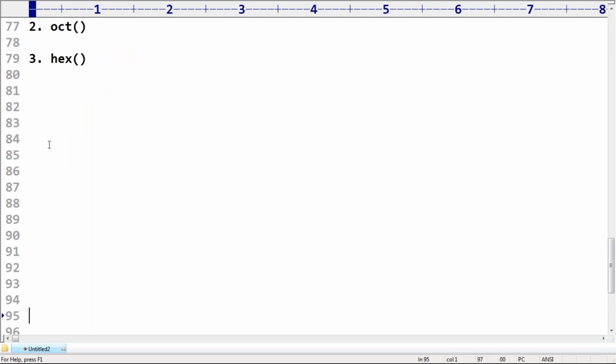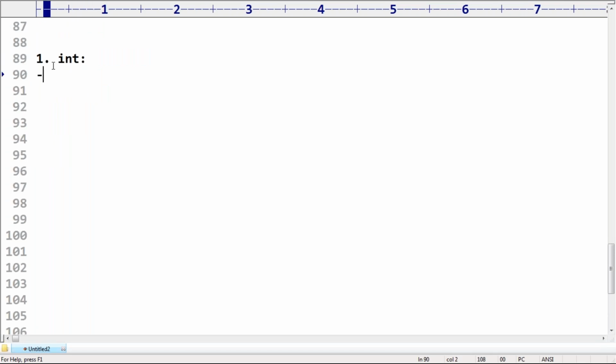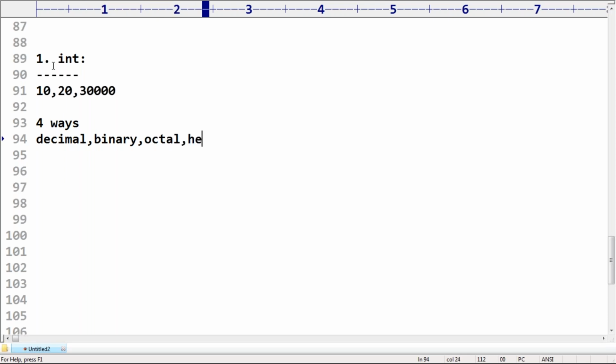All of this is nothing but the int data type. Int data type means numbers without a decimal point. These numbers are by default considered as integral values. Next, how many ways can we specify an int value? There are 4 ways available: decimal form, binary form, octal form, or hexadecimal form.